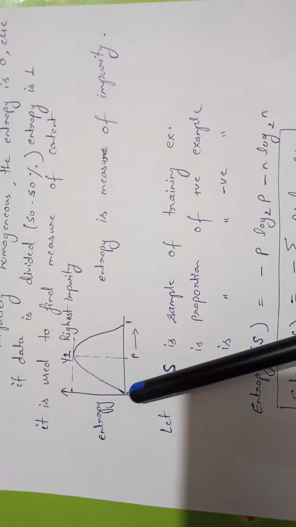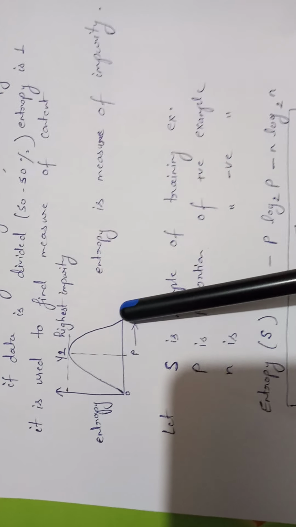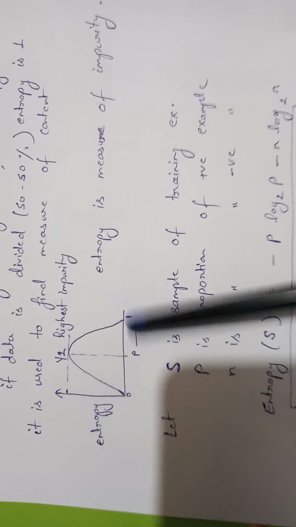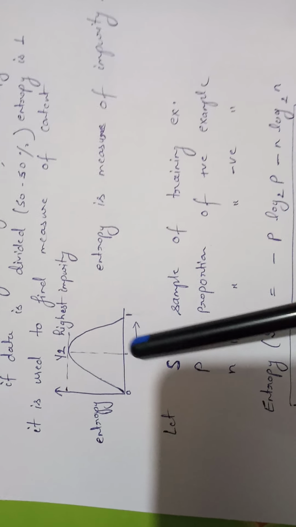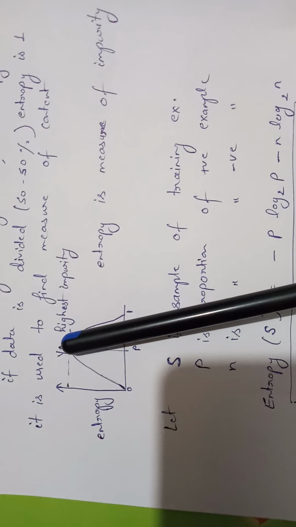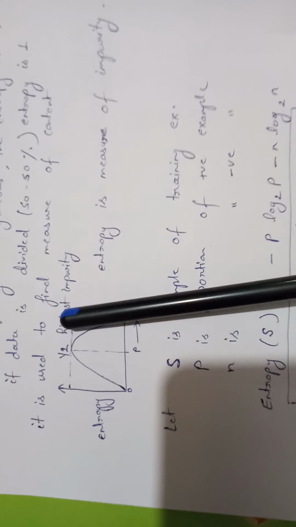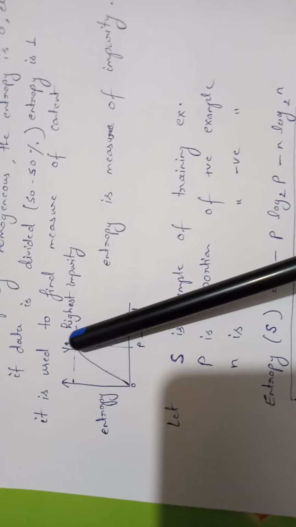Like if our data set contains all positive examples or all negative examples, then the entropy, means impurity, is 0. But if the data set contains a 50-50 ratio, 50 positive examples and 50 negative examples, then the entropy is maximum.